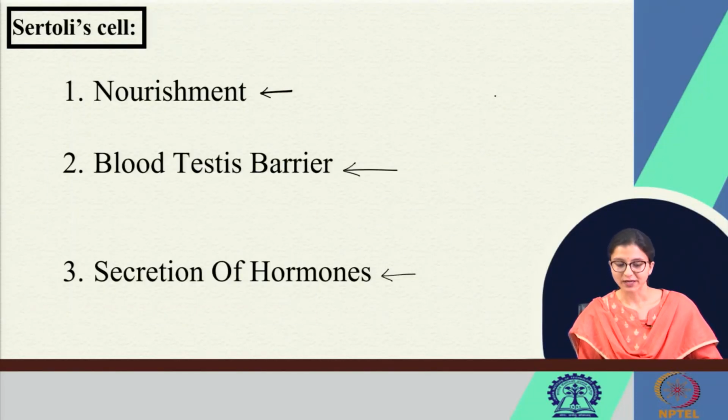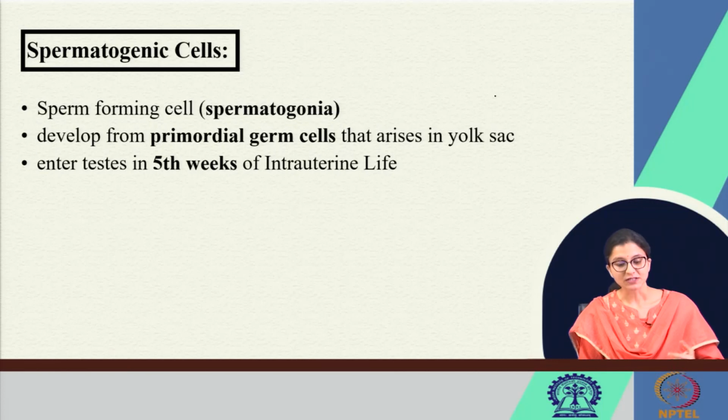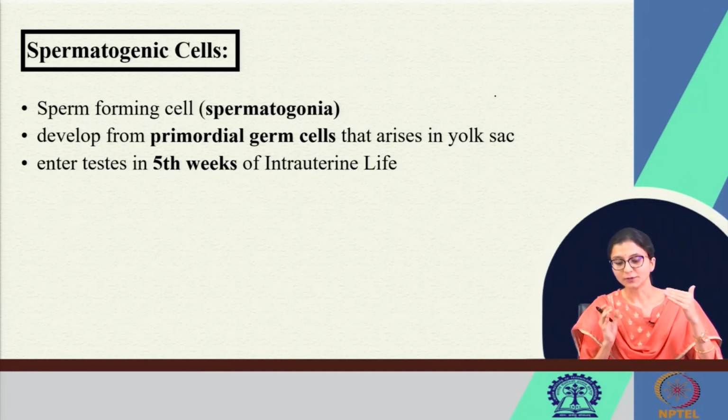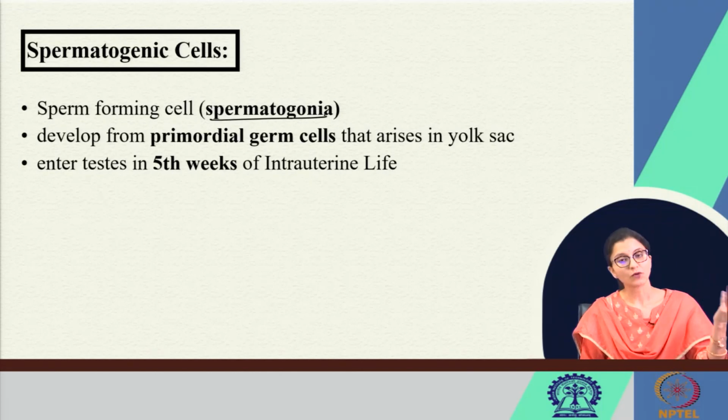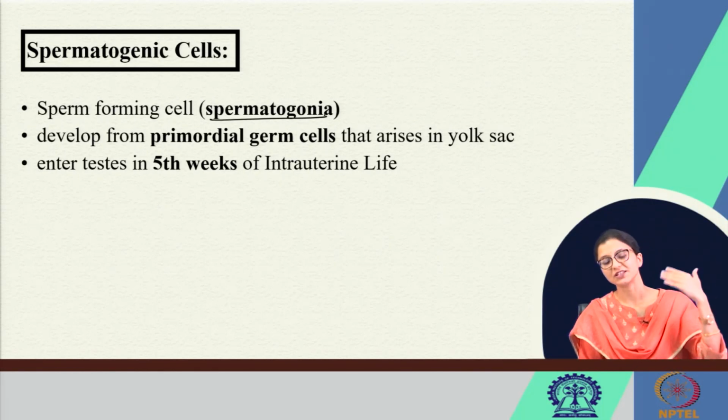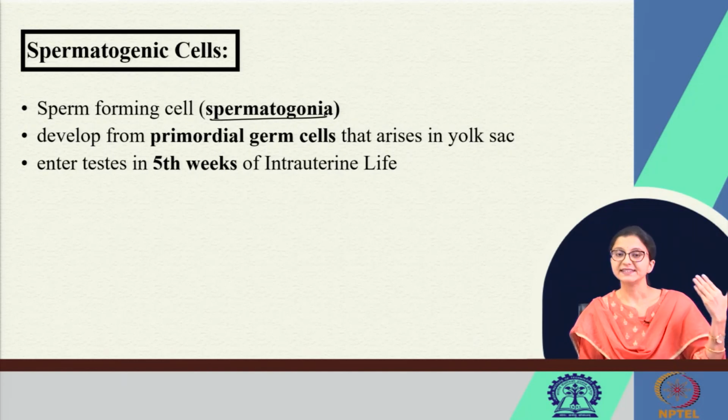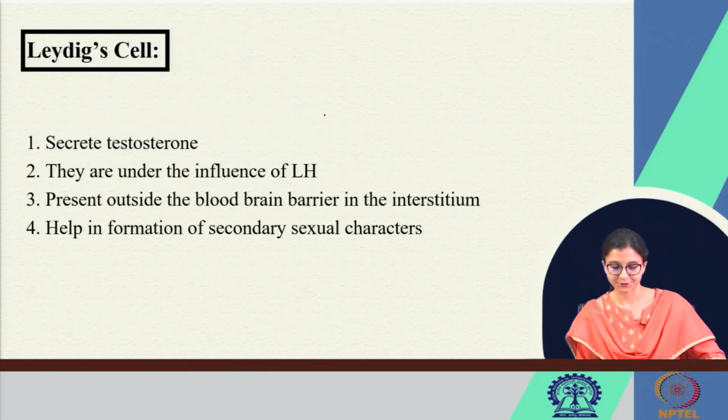So, Sertoli cells we have discussed. Now, the spermatogenic cells or the male germ cells actually start from spermatogonia. Spermatogonia will develop from the primordial germ cells. We have talked about it. They arise in the yolk sac from the epiblast, and they come to the genital ridge, and they enter the testis by the 5th week of intrauterine life.